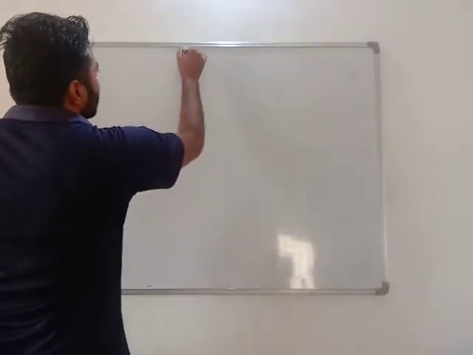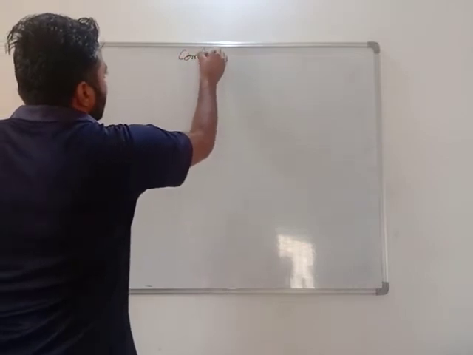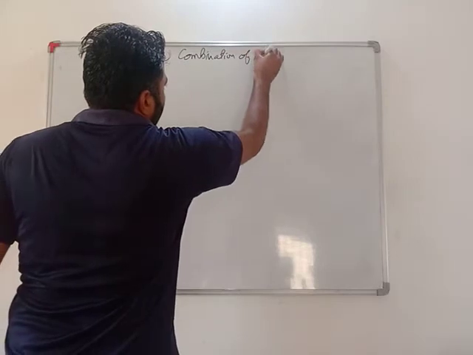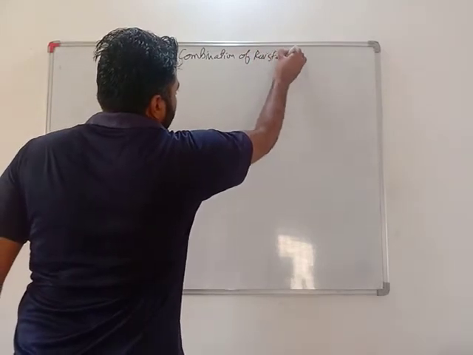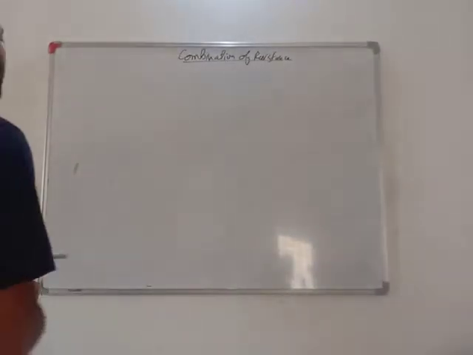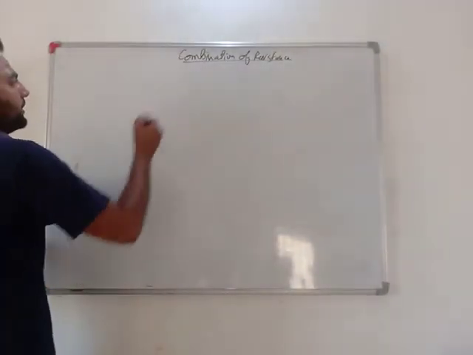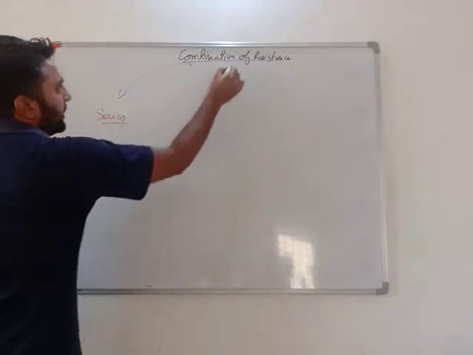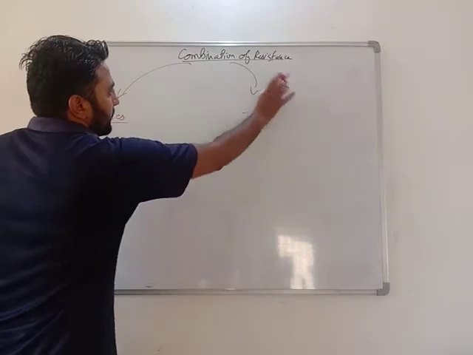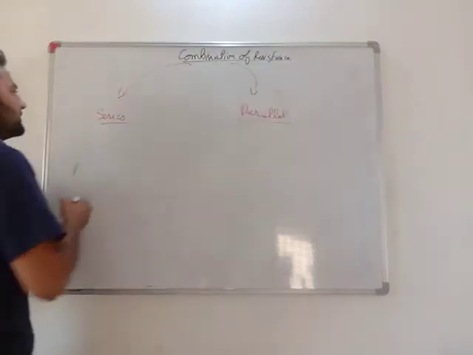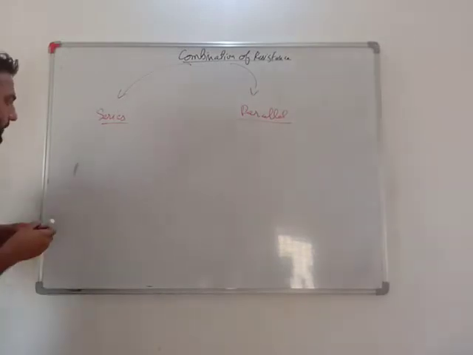Now we will do combination of resistance. What if we combine resistance? Very important. See, there are two types of combination possible. One is series combination and another one is parallel combination. What does this series combination mean?